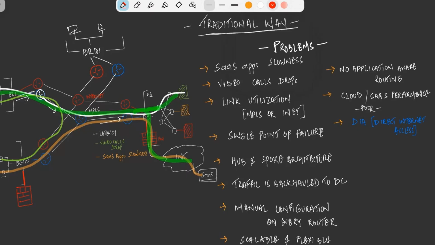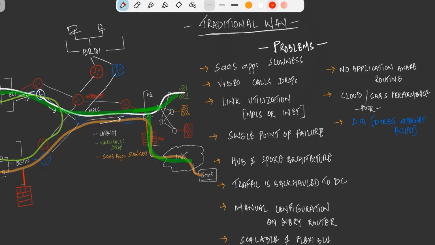So no application-aware routing means whenever we have different kinds of traffic, as in voice, video, and network control traffic, we are not able to prioritize it. Even if you have data traffic that depends on the availability of your bandwidth, when we do not have bandwidth, we are not able to steer the traffic to the other link which has bandwidth, so there is no monitoring.